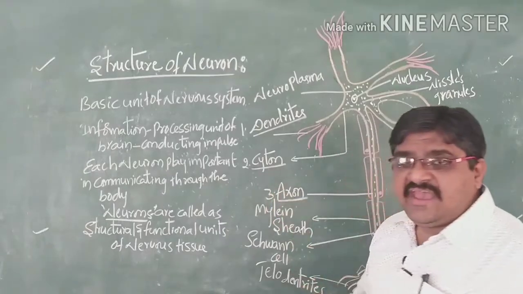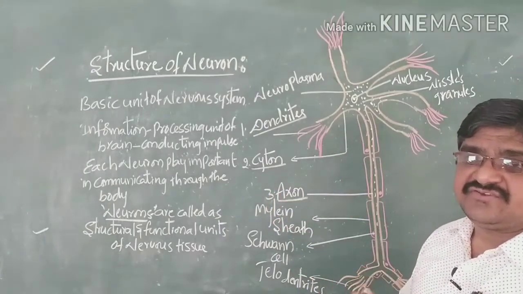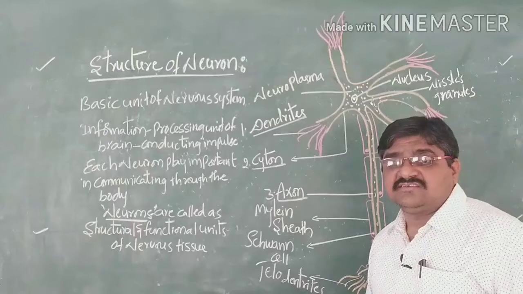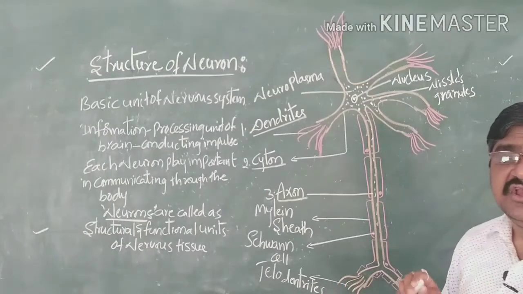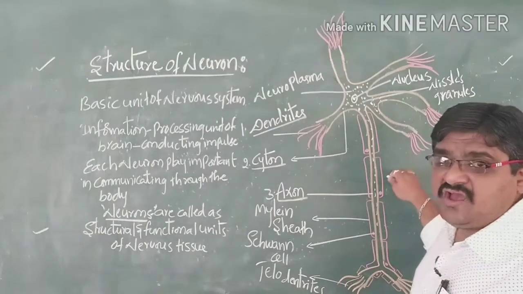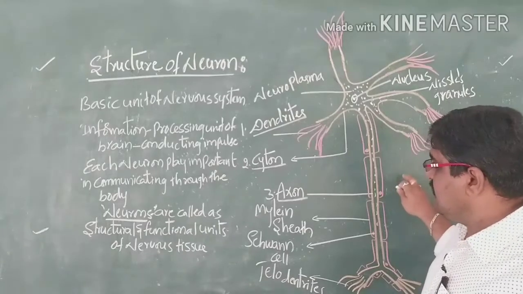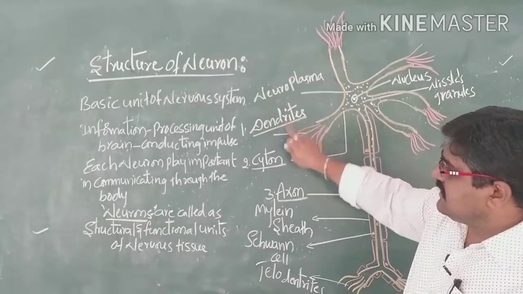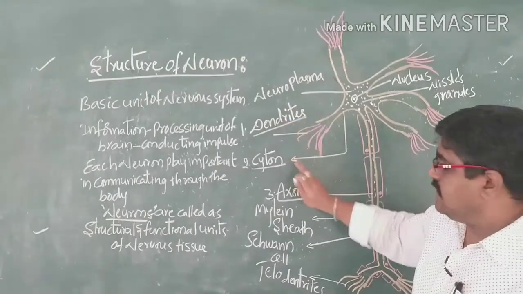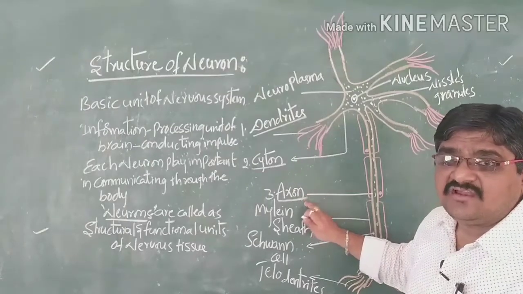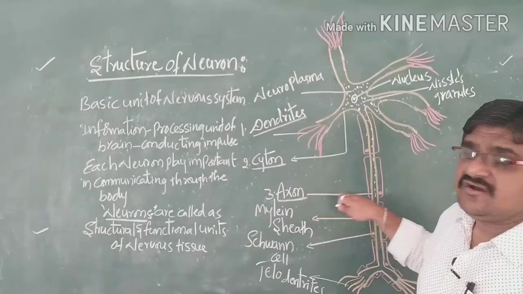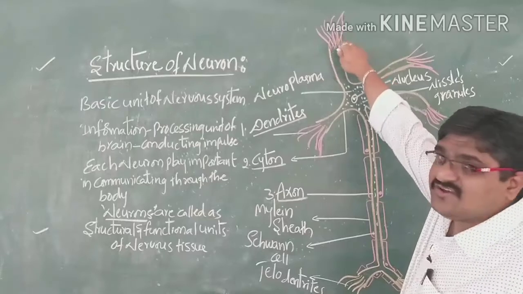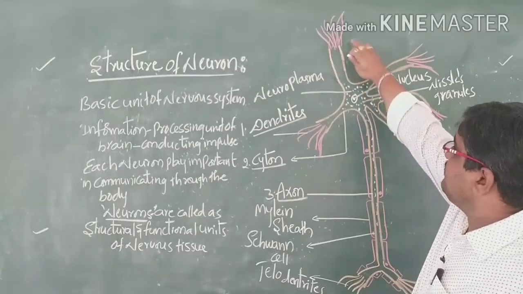These are the three parts present in the diagram of the structure of a neuron. The hair-like structures are called dendrites.